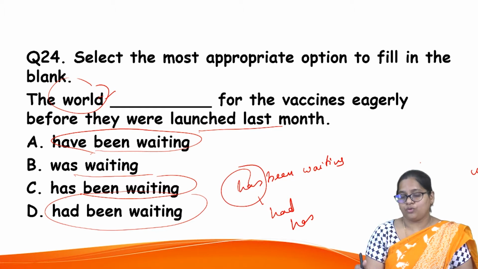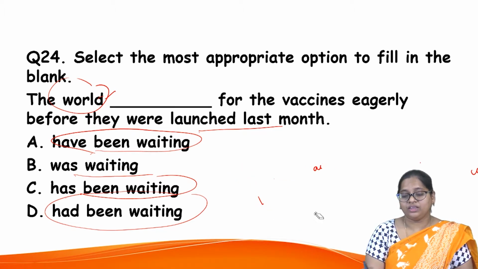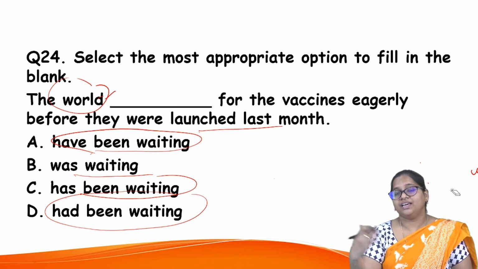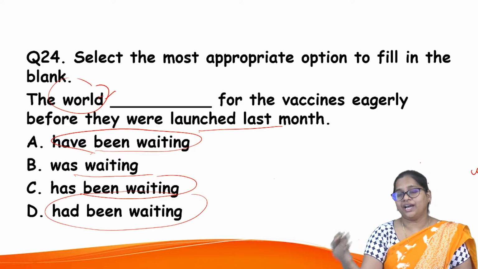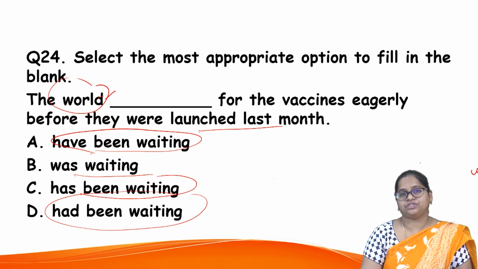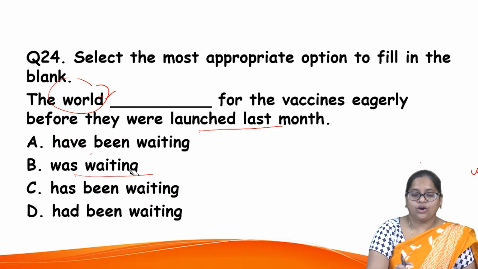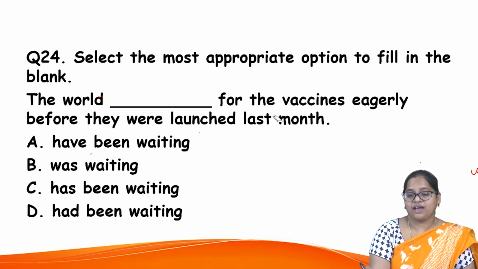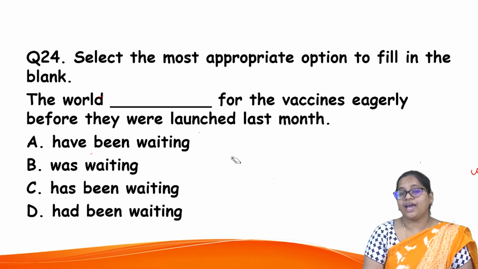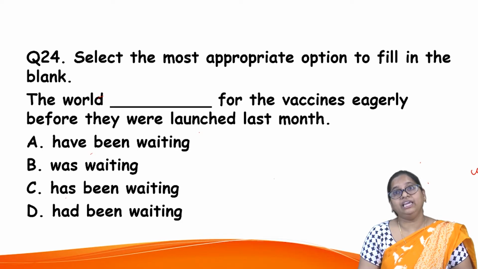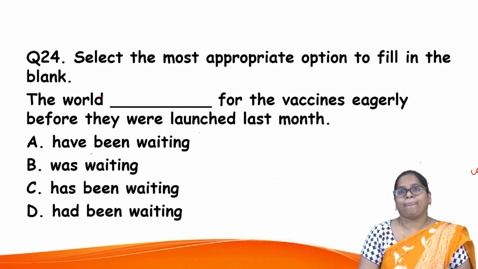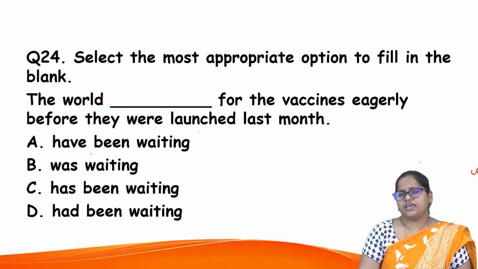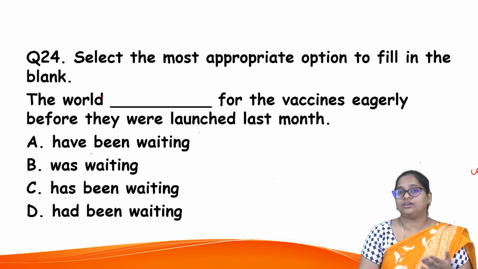When two things are reported at the same time, and one thing happened just before the other, that has been established, you can use the past perfect or perfect continuous tense. You can use had been waiting. Yes, you can also say the world has been waiting since many years, but there you're not reporting two past events in that action.